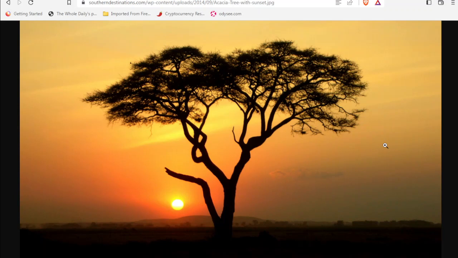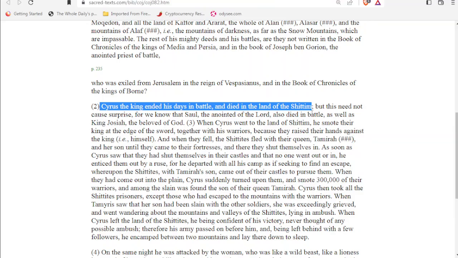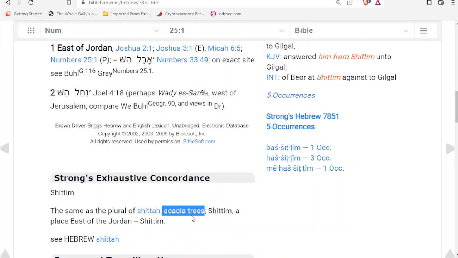So it supports our picture where we're speaking about the Holy Land, with the acacia tree being important for the construction of the tabernacle and the Ark of the Covenant, and with this biblical location, Shittim, a location you'll be looking for in the Holy Land, and we see how it's connected with the acacia tree.